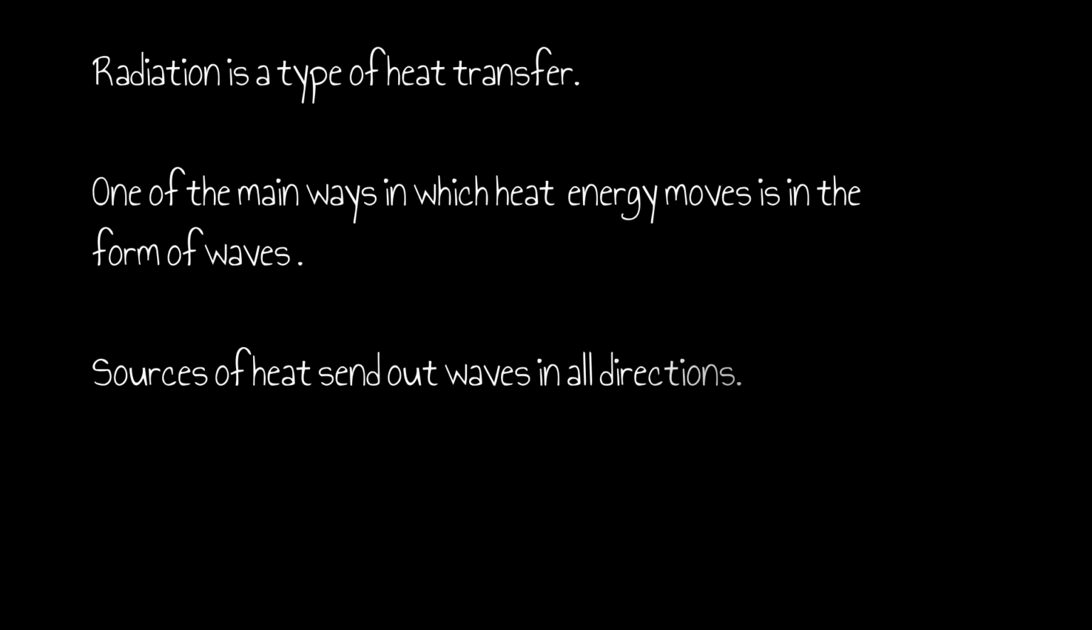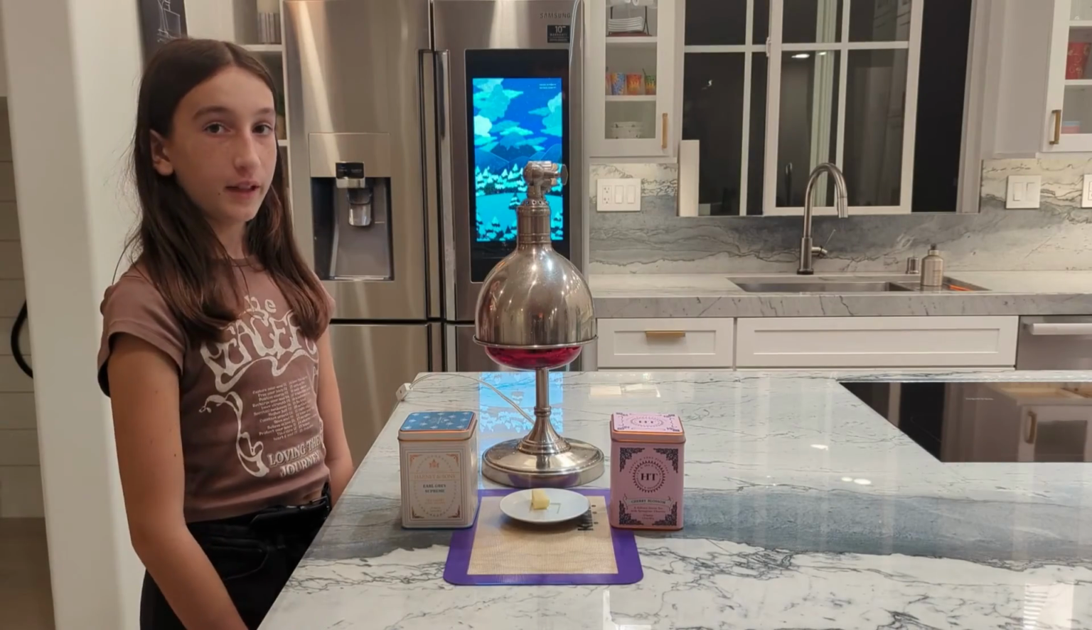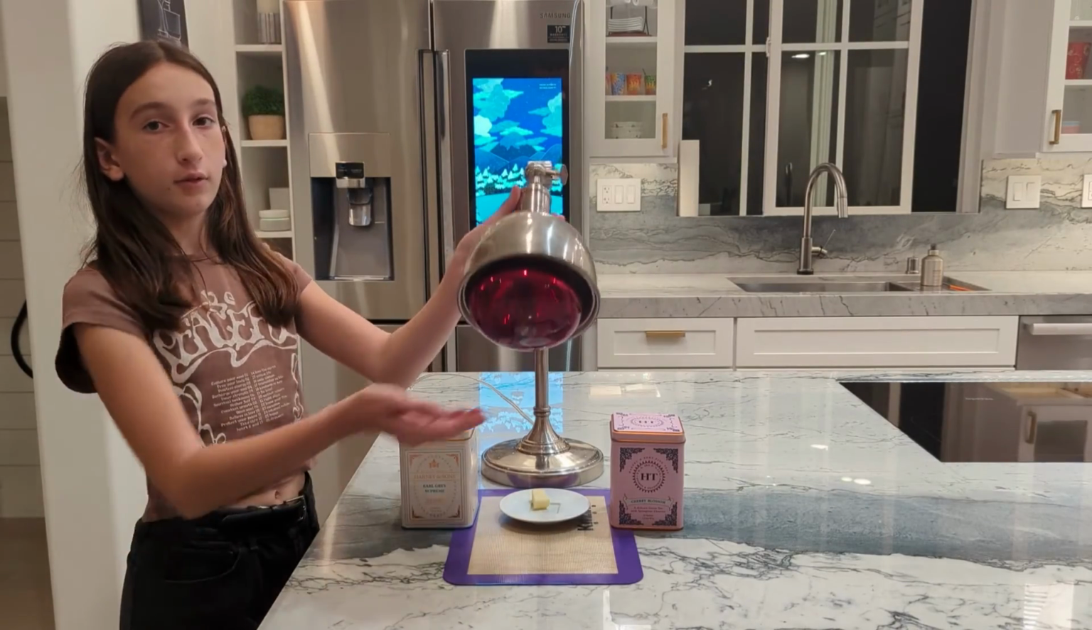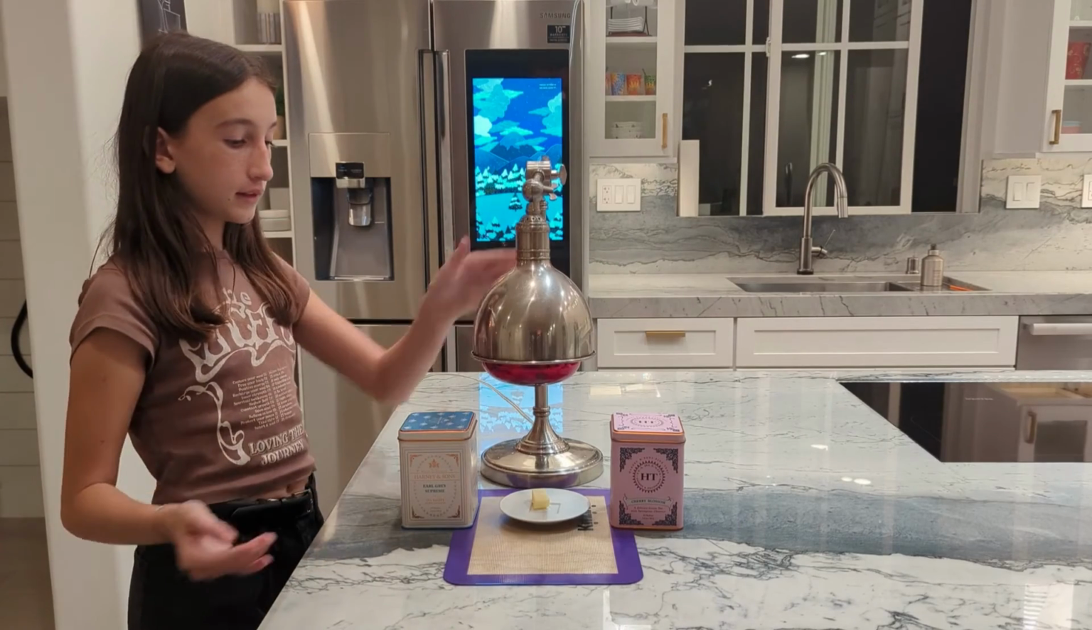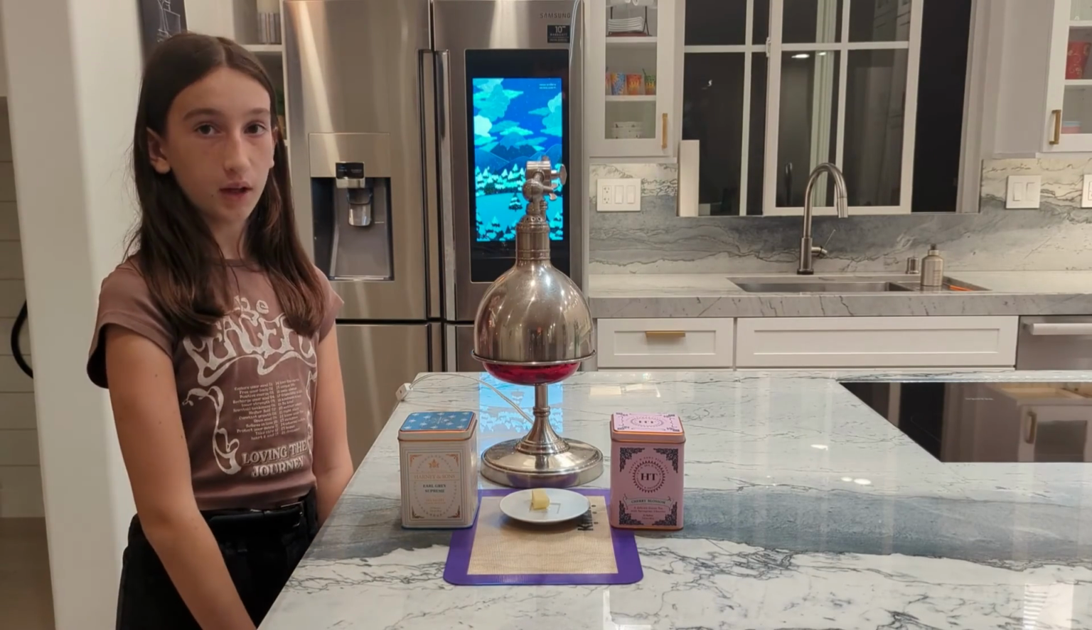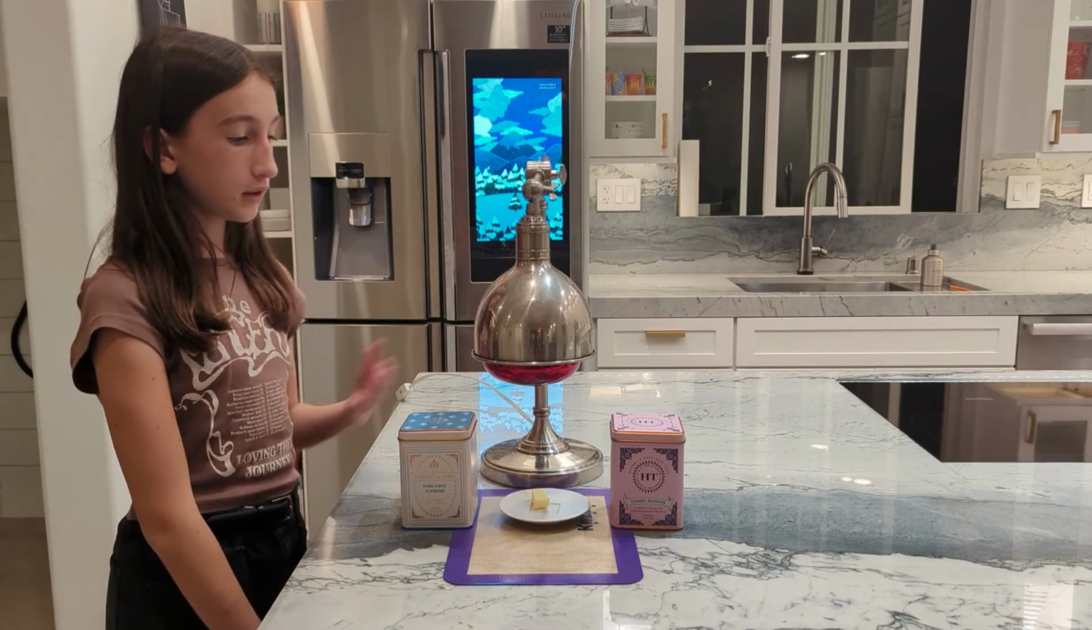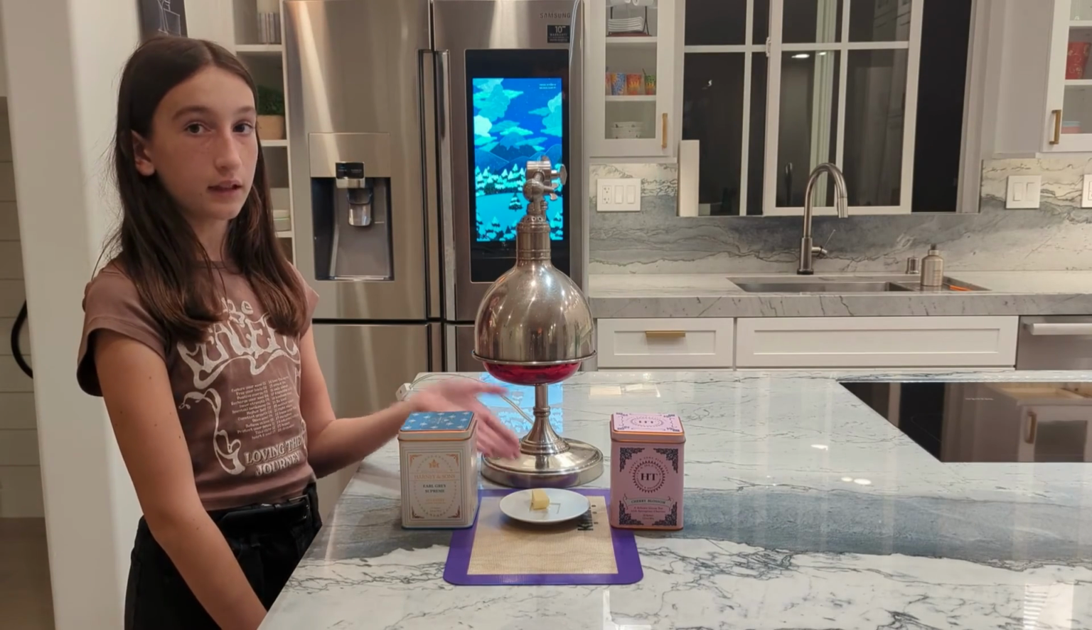Radiation is a type of heat transfer. One of the main ways in which heat energy moves is in the form of waves. Sources of heat send out waves in all directions. For this experiment, I'll be using a heat lamp in the form of a light bulb and a stick of butter on a plate. For the first part of this experiment, I'll be turning on the light bulb and letting the heat directly go to the butter.